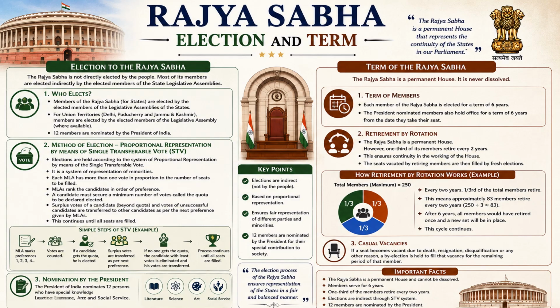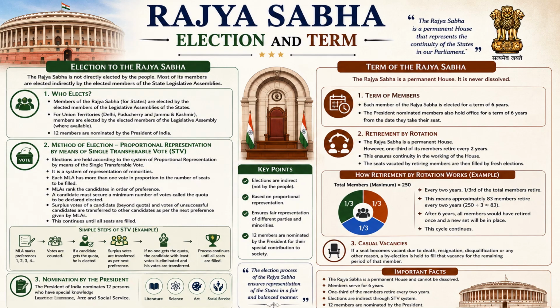Before that, when the person is giving the nomination, the person has to have the support of 10 MLAs. Those 10 MLAs have to be of the same state. When an MLA is supporting candidate A, that MLA cannot go and support candidate B. So, a person can give support to only one candidate.